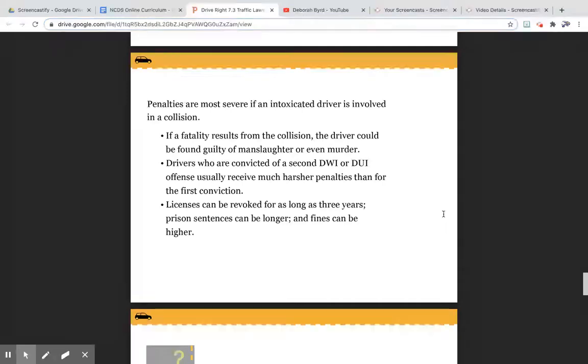Drivers who are convicted of a second DWI or DUI offense usually receive much harsher penalties than for the first conviction. License can be revoked for as long as 3 years. Prison sentences can be longer and fines can be higher.